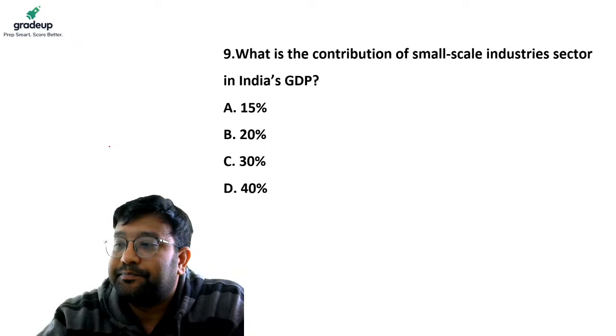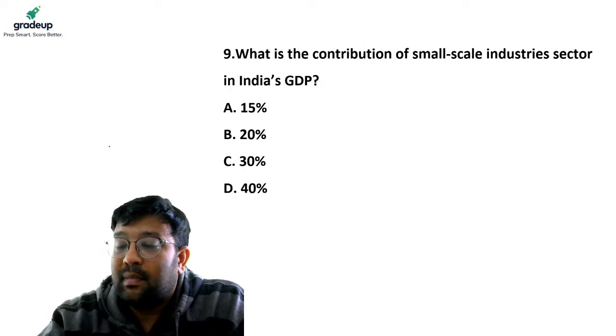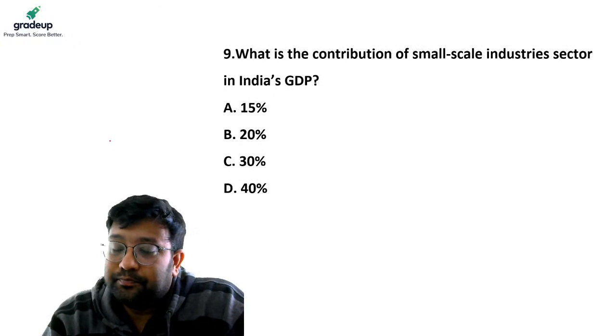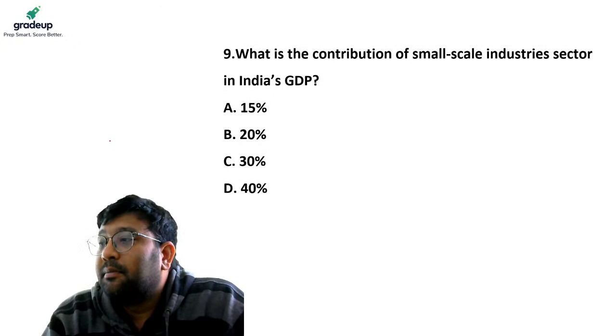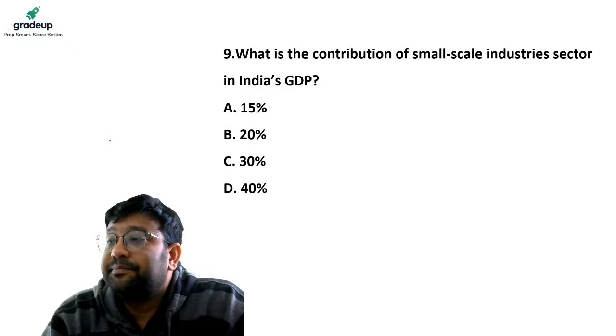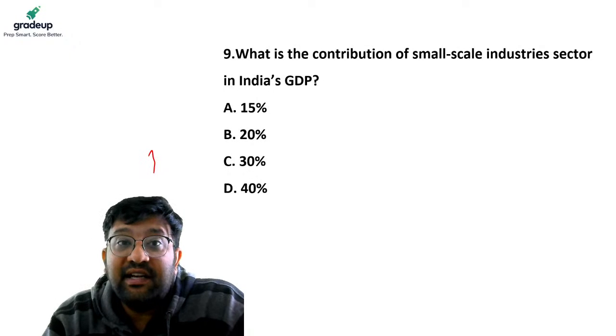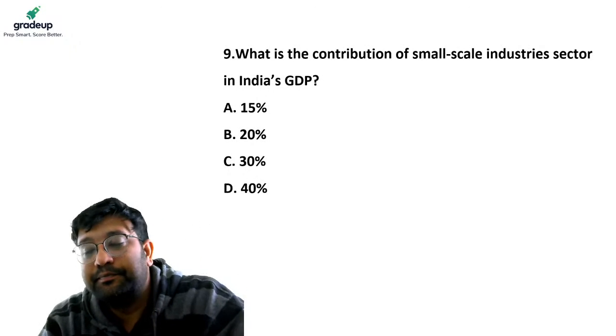Please answer. Shivangi is saying 40%. Shivangi is saying D, 40%.